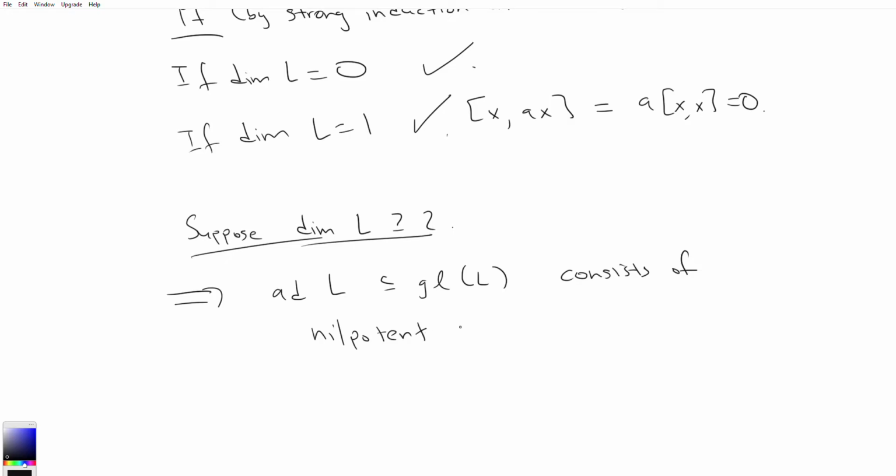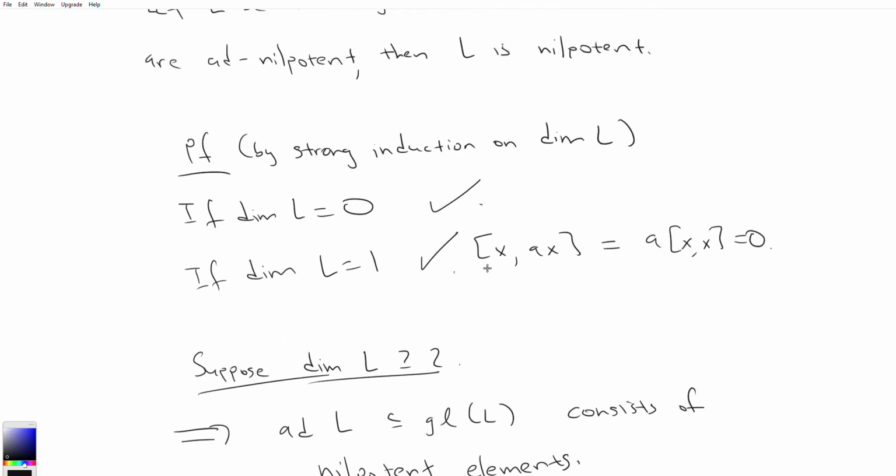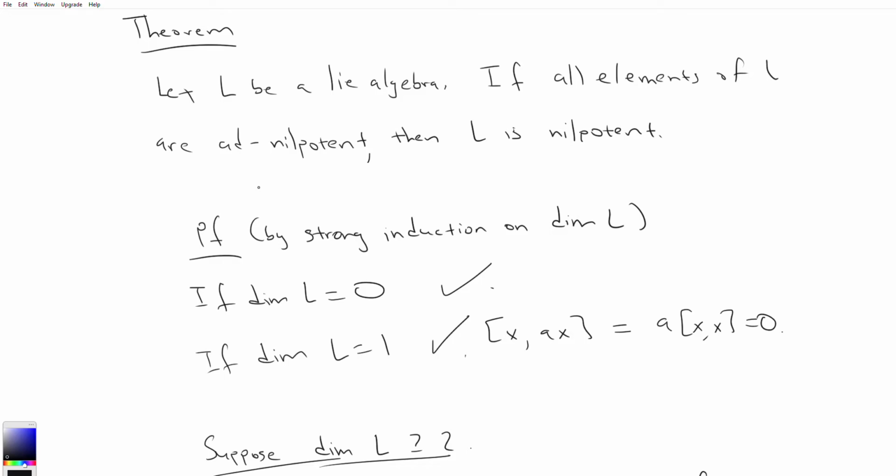L consists of ad nilpotent elements, so ad L consists of nilpotent elements. And perhaps I know it's in an earlier video, but I wanted to say this again: x is ad nilpotent simply means that ad x is nilpotent.